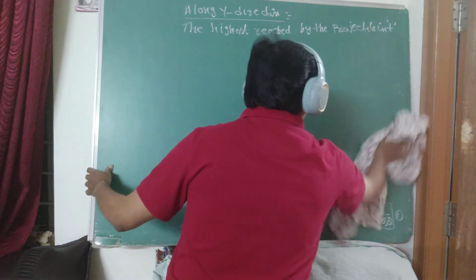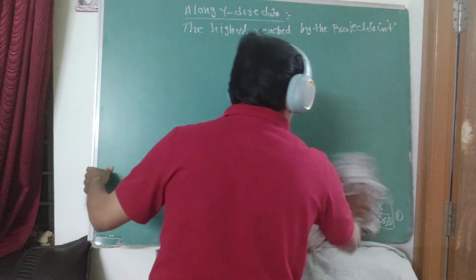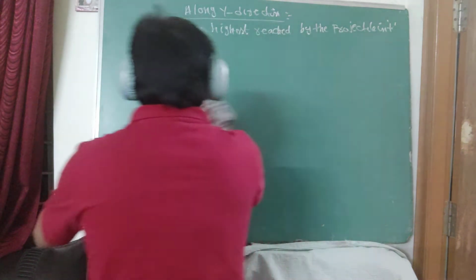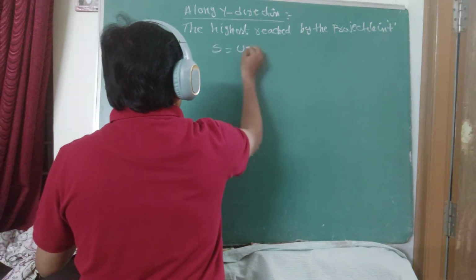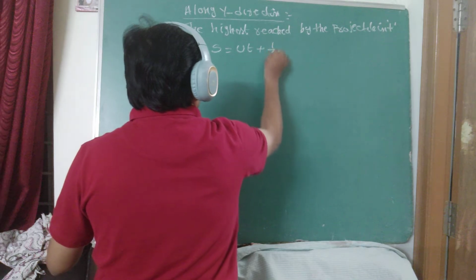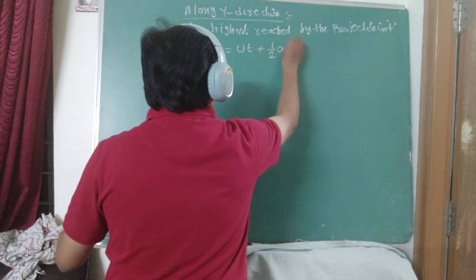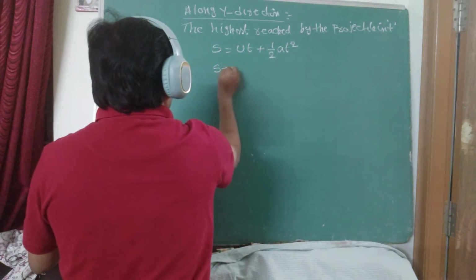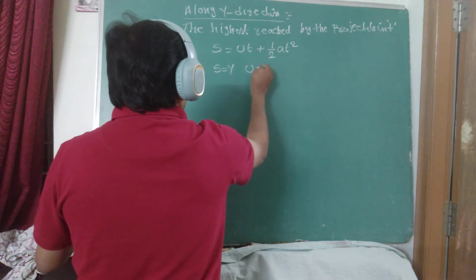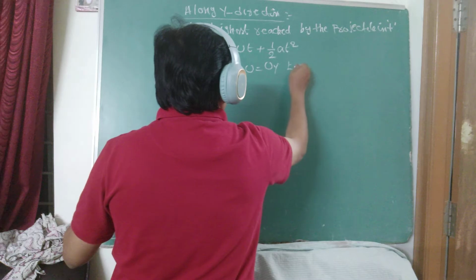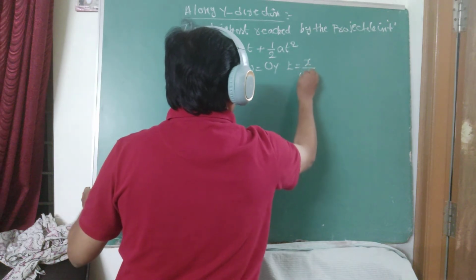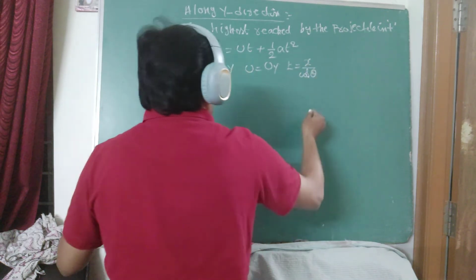It is away from the x-axis and away from the acceleration due to gravity. Now we already know the formula, S equals ut plus half at square. In which direction should it move? Along y direction. Initial velocity along which direction? Y direction. Now t we already have from the earlier result, that is x by u cos theta.